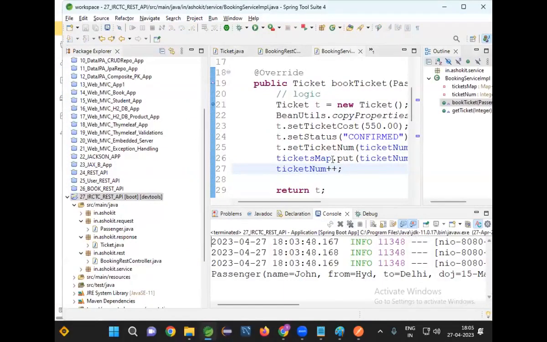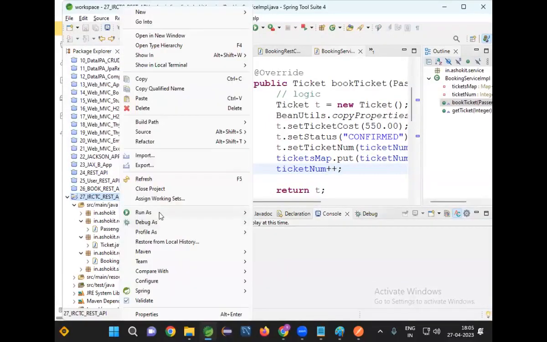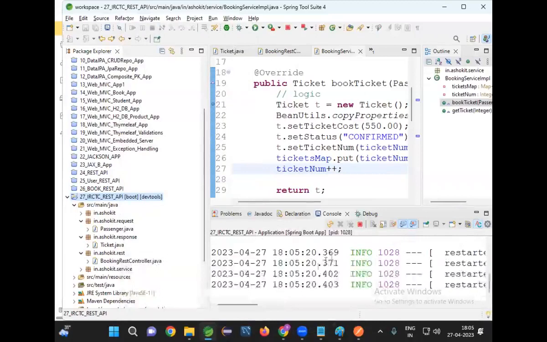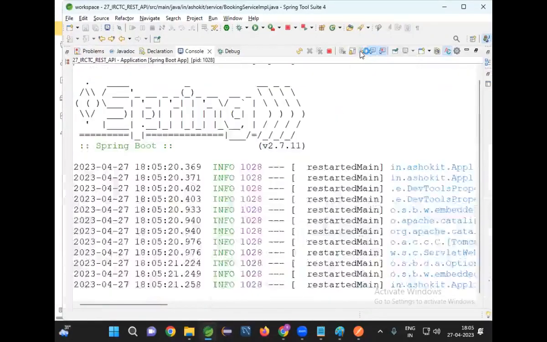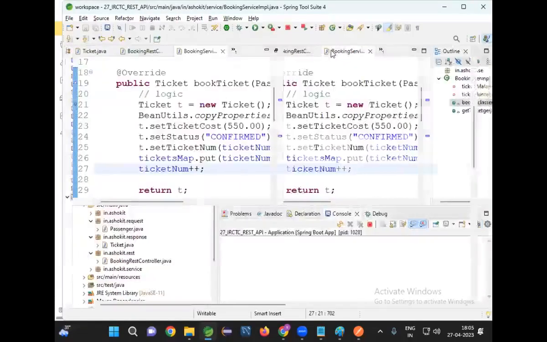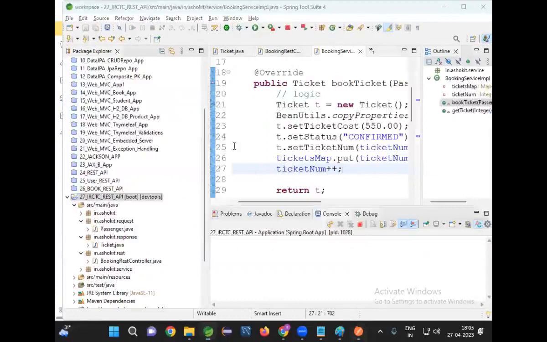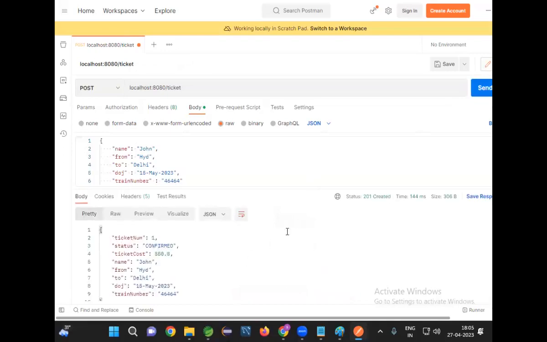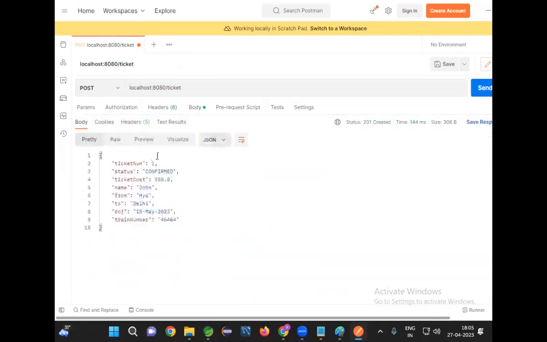Clear the console, then run as, debug as boot application. Clear the console. Okay, let me go for the post request. Ticket sent, ticket booked. What is the ticket number I got now? 1 is the ticket number.